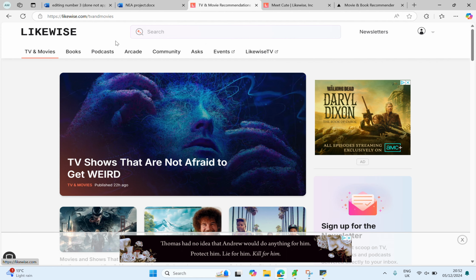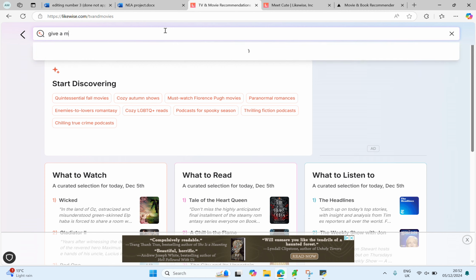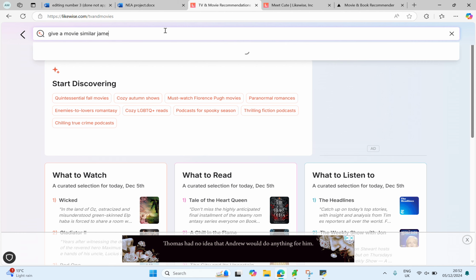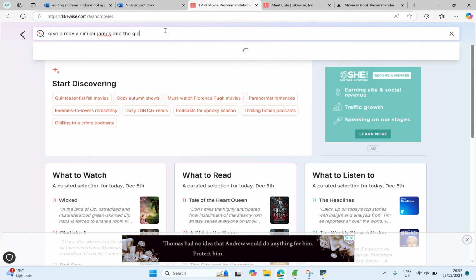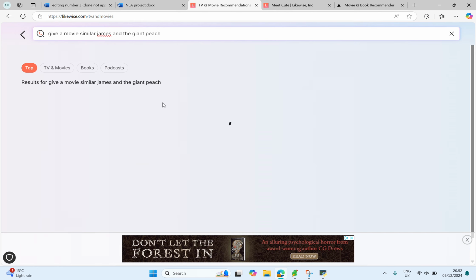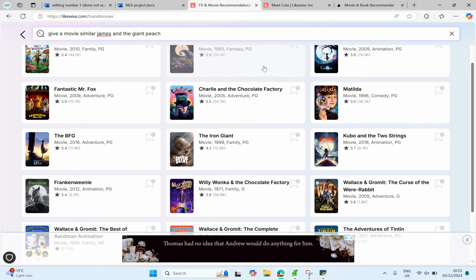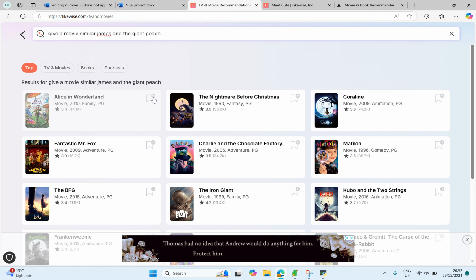This one's also got the option to give a movie similar to a book. For example, let's say James and the Giant Peach, just because I saw it a second ago. It takes a while, but then it gives me a bunch of movie recommendations from the book, which is really interesting information as well.